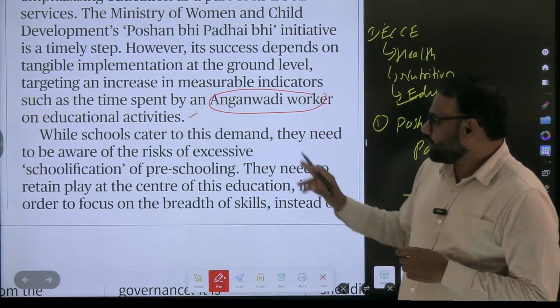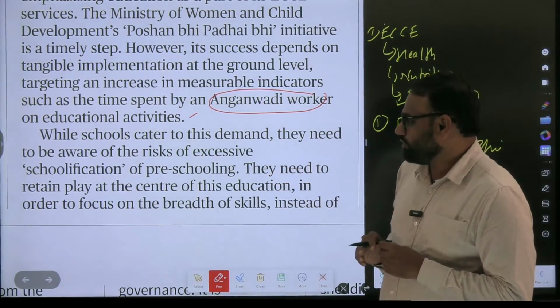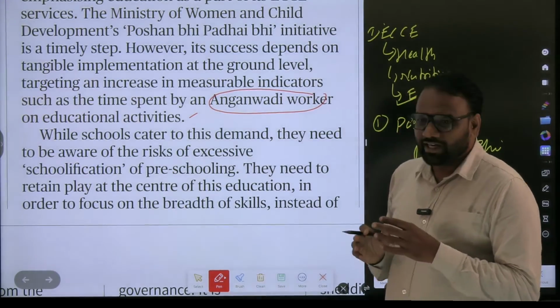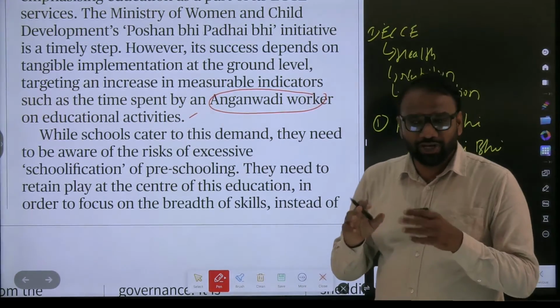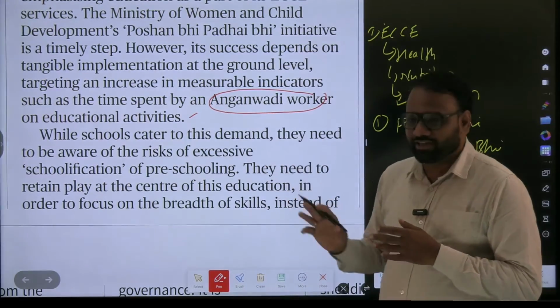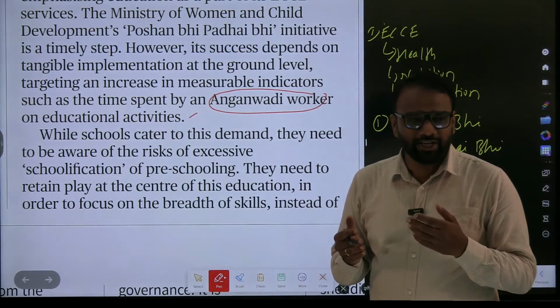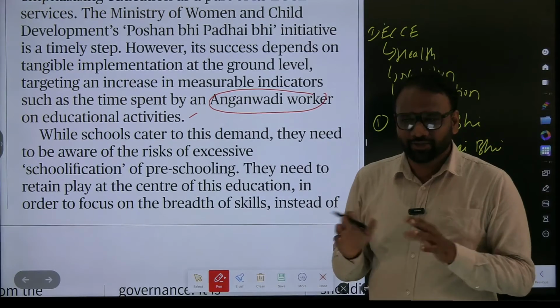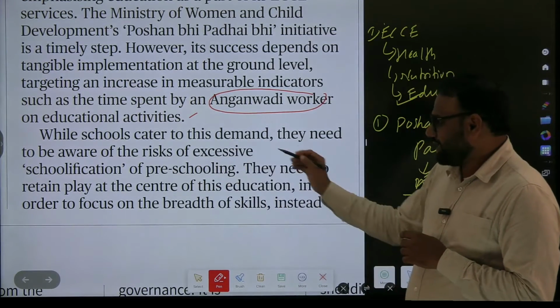While schools cater to this demand, they need to be aware of the risks of excessive schoolification of preschooling. Schools generally focus on education, but if they focus too much on education, then it will become schoolification. So for 3 to 6 year olds, rather than just focusing on academics, they should also get opportunities to enjoy, to play, to socialize. That is also equally important. So that is a point being emphasized here. Again, it can be quoted in mains.